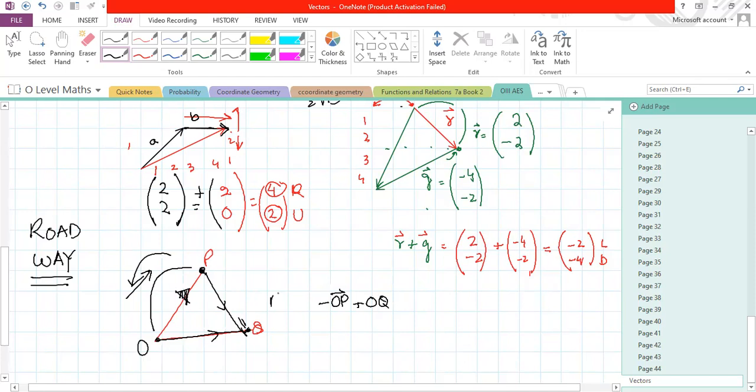Alright. So if I want to go from P to Q, what will I do? I'll take this route: negative OP, positive OQ. This is how I'm always going to work it out. You will see in the coming videos that we are only following the same basic concept over and over again.